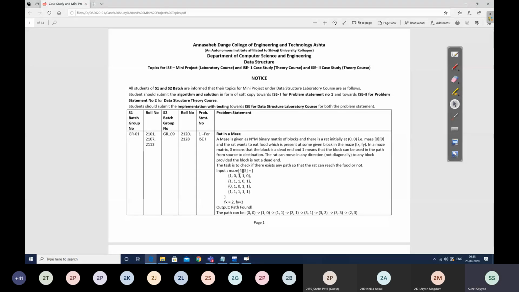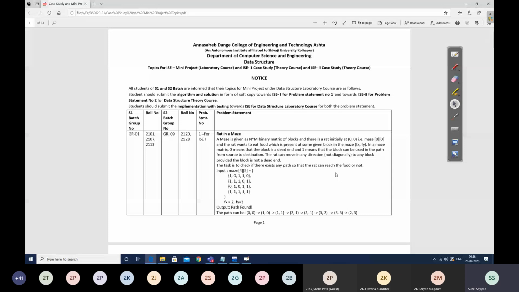Hello, sir. Yes. So, what exactly do you want to say by the solution? Algorithm and solution. See, for example, this rat in a maze problem statement is given over here, right? In this problem statement, I have given one sample input with the output. So what students can do is take a different input and solve the same problem statement, and tell what the output of that is. And then they have to design an algorithm.